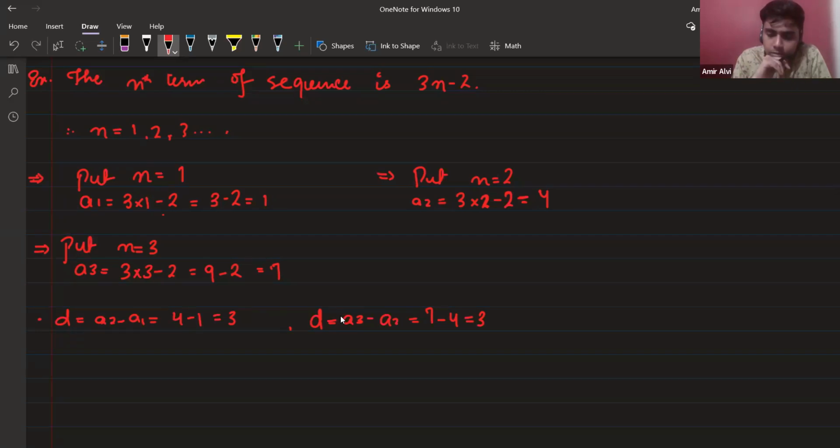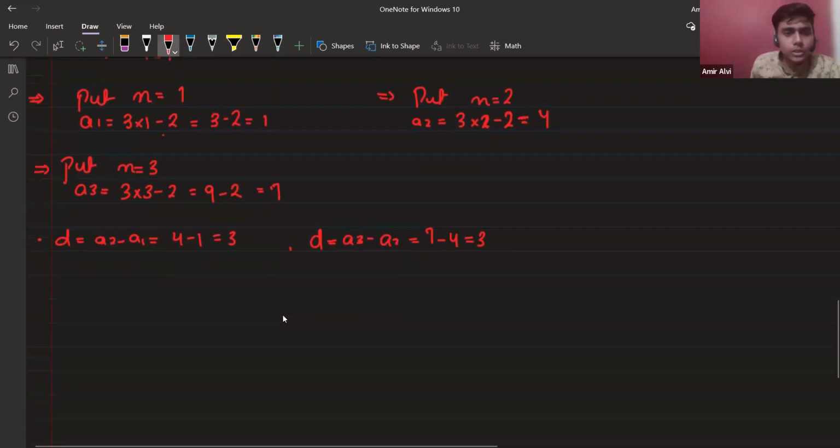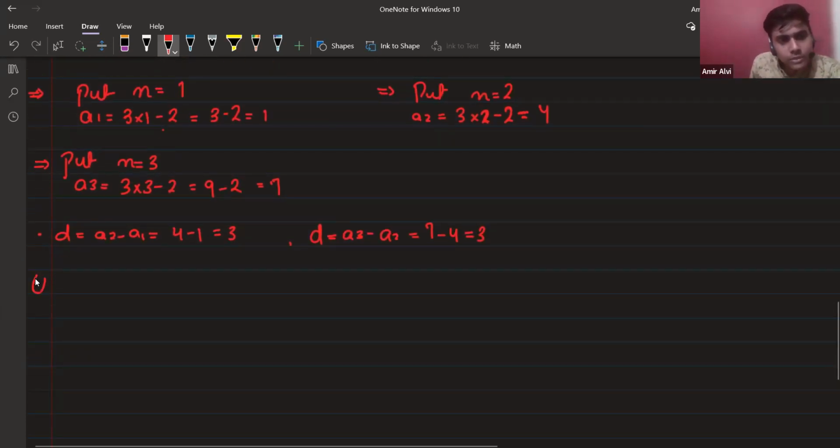I'm thinking that I will give you 3 minutes. You can solve it or not. Okay, let's try. I'm giving you 3 minutes to at least have a try at this question. It's not a very tough question. Even though it's an RD question, it can be a question of 2 or 3 marks.